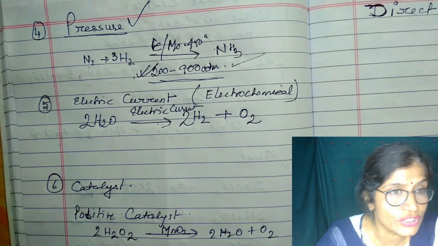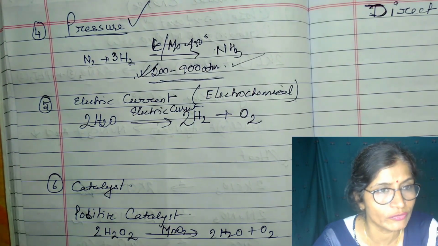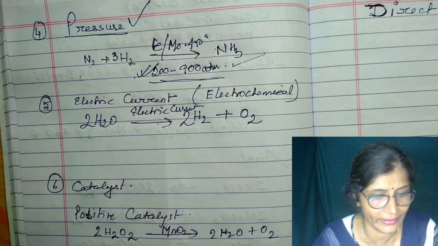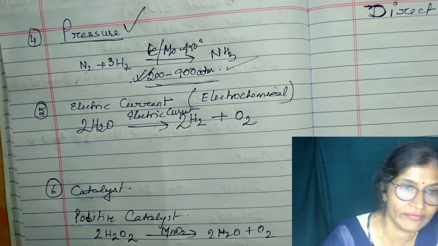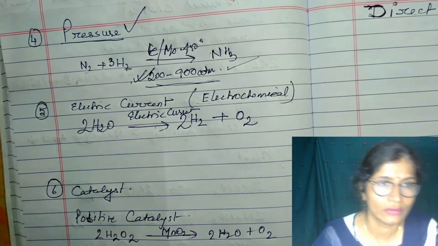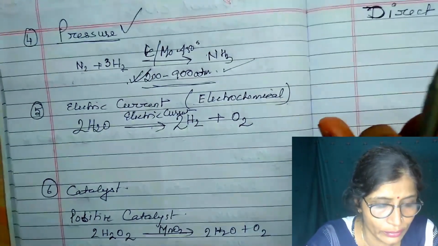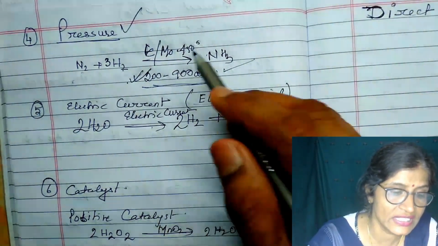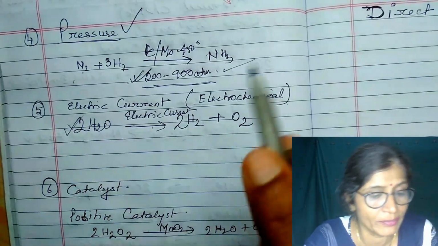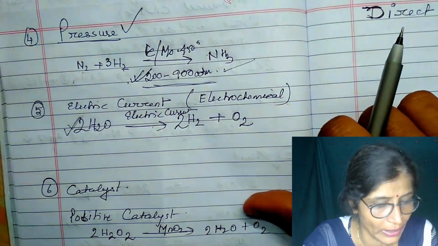Again, the decomposition of sodium chloride solution is also feasible only in presence of electric current. It will decompose and give sodium at cathode and chlorine at anode. So these reactions are possible in presence of electric current. We call it electrochemical reaction.